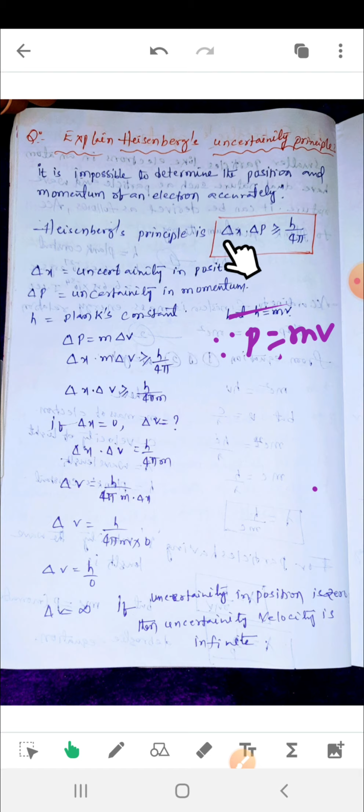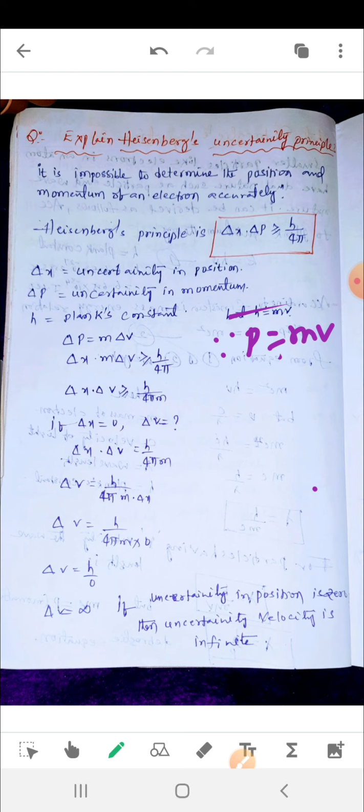Here delta x delta p is greater than or equal to h by 4 pi, where instead of p we take mv. Delta x stays as it is, and instead of delta p we put m delta v. So delta x and m delta v greater than or equal to h by 4 pi. Delta x delta v greater than or equal to h by 4 pi, with m brought to this side.